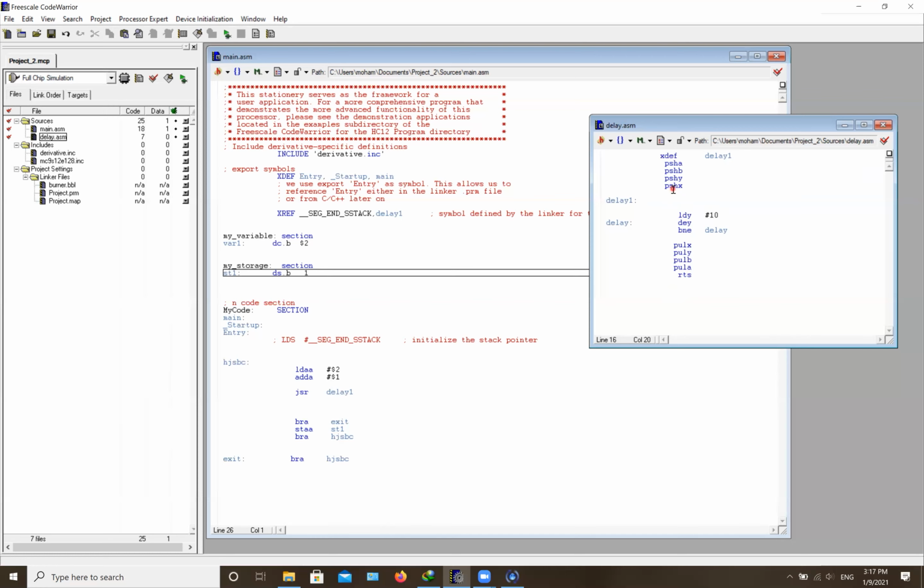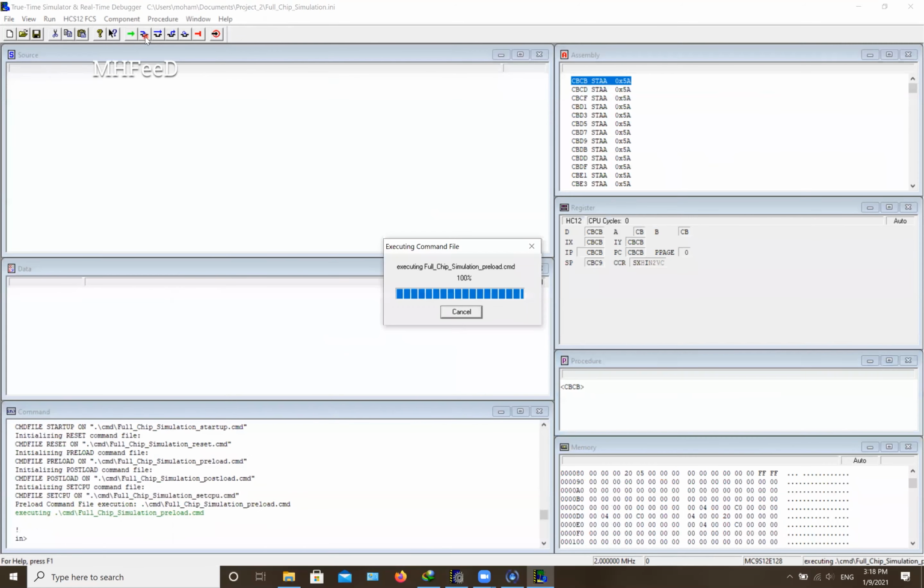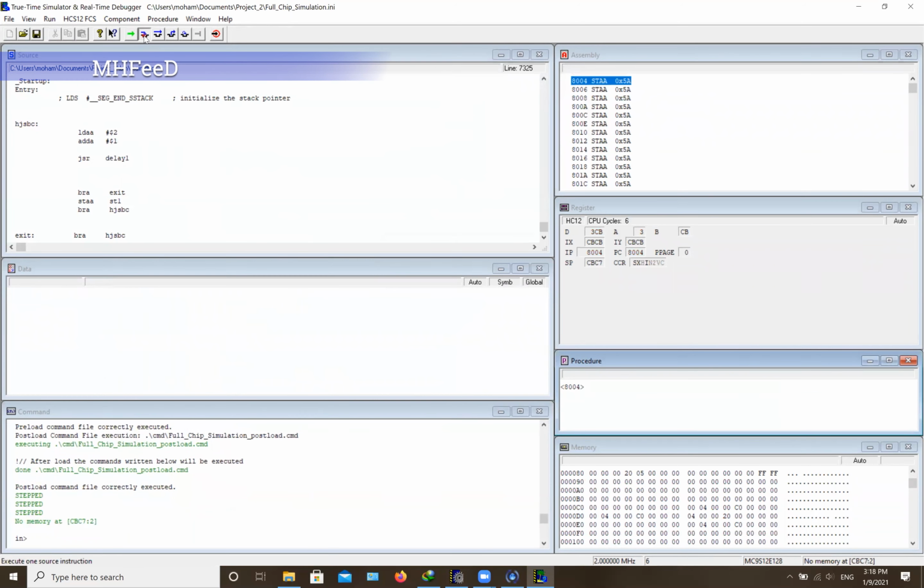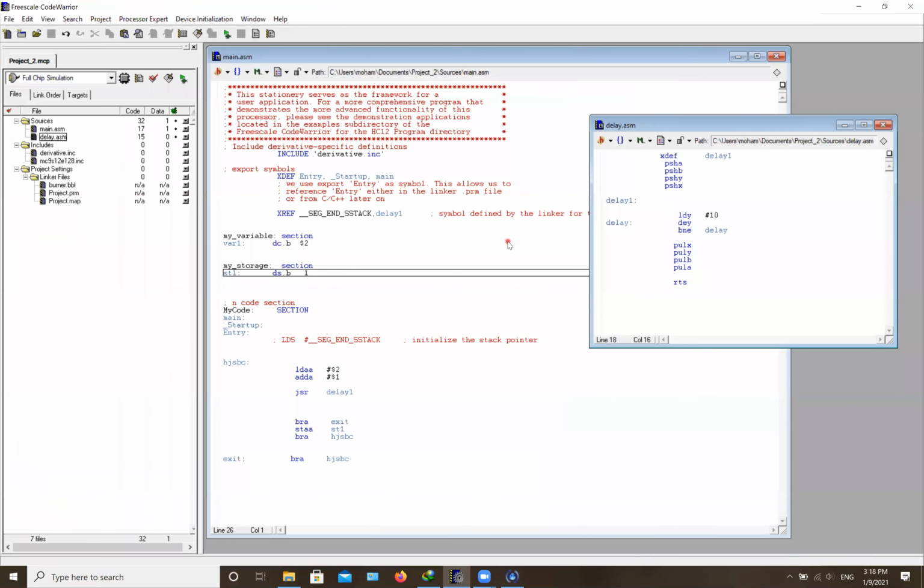If you notice, I wrote them in the exact reverse order. If you have A, B, Y, X, at this point when you pull, you have to do X, Y, B, A. This way, they're gonna be in the right place. I don't think you can actually see it at this point in the debugging part of the code, but let's try it. So yeah, if you want to do that, you have to use the call function.